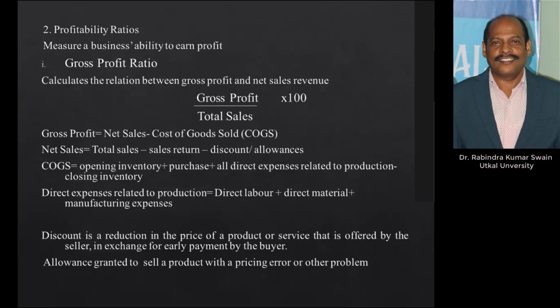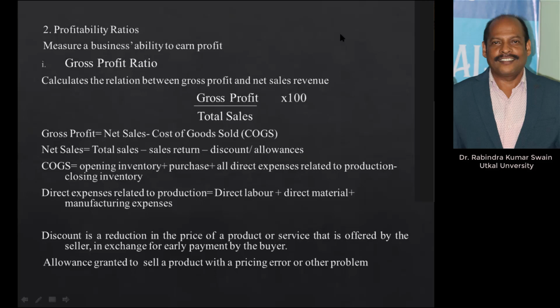The more profit there is after dividend and all other expenses, the more it helps the business in expansion and growth. So gross profit margin tells you three important aspects of the business: production activities, purchase activities, and sales activities, whether they are efficiently managed by the business or not.